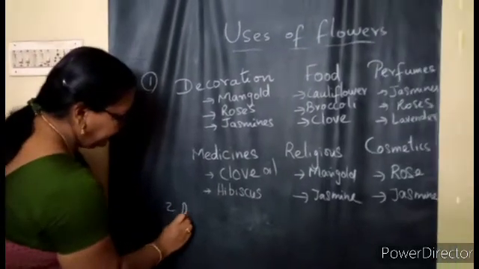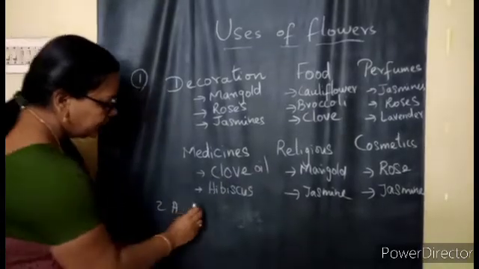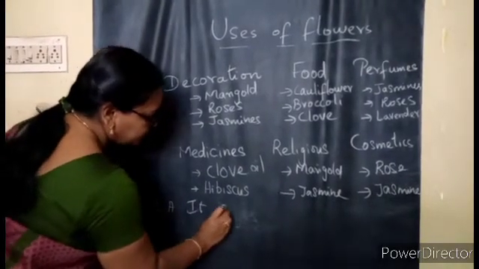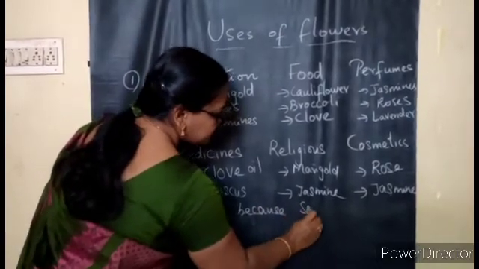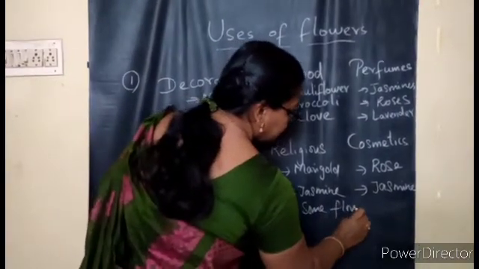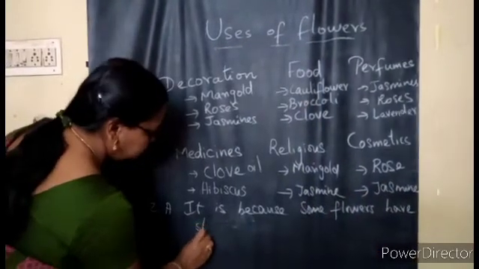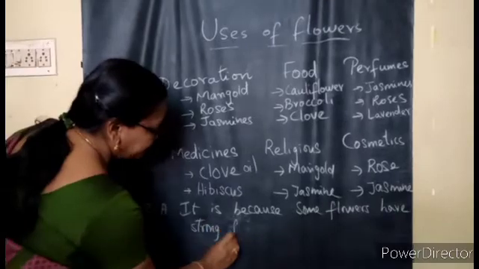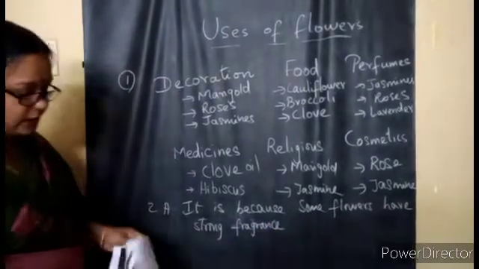So second A, why are flowers used to make perfumes? It's because some flowers have strong fragrance. This fragrance means very good smell. So that is why they are used for making perfumes.